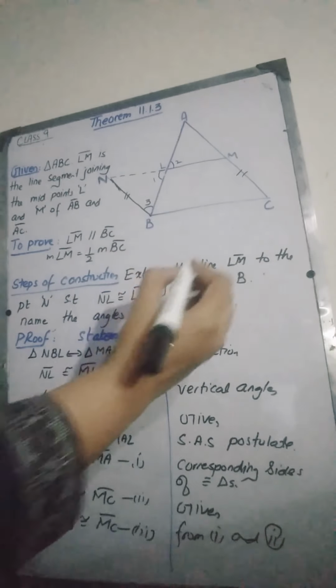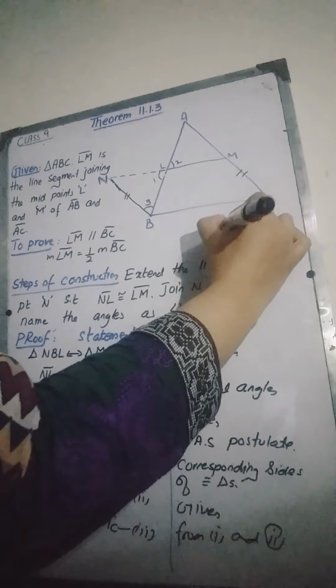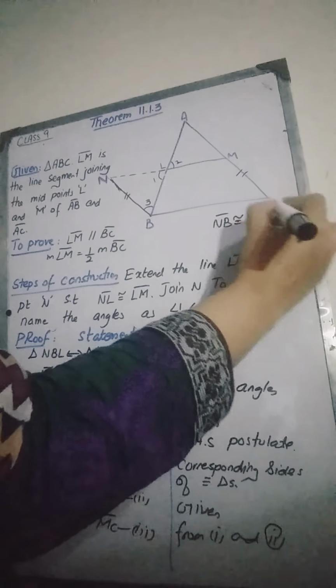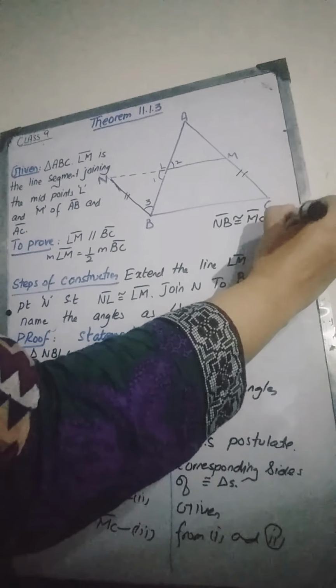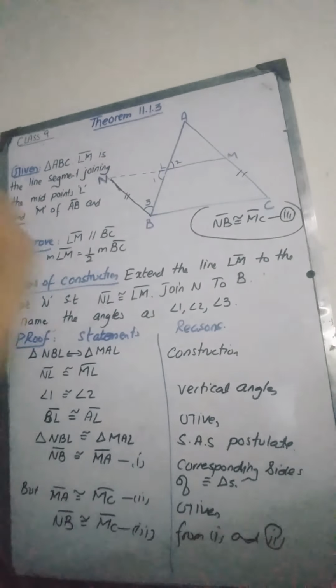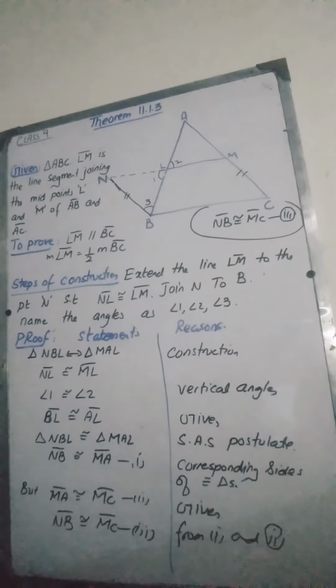Let me write it here. NB is congruent to MC, because we are going to use it later. Mark this as equation 3. I am writing this equation here because I am going to use it later in the proof.